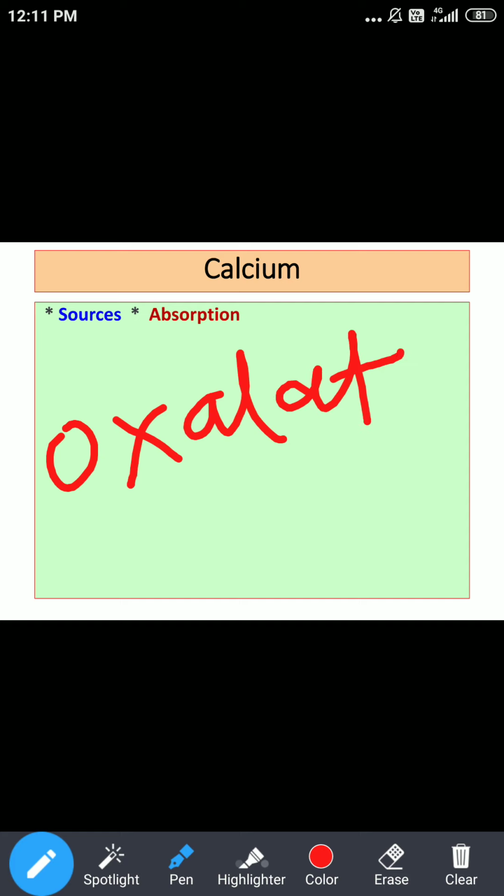Majority of leafy vegetables contain oxalate, or simply oxalic acid.